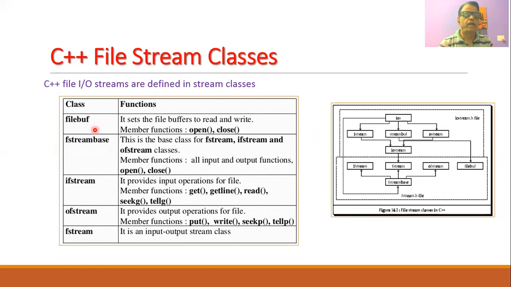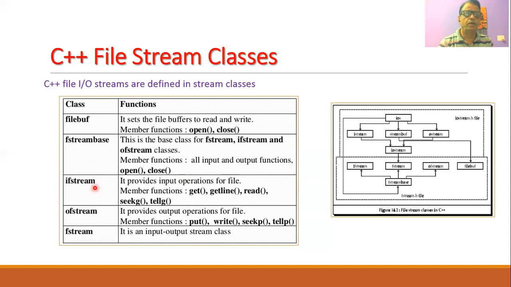So there are different classes in C++ IO. For example, we have a class called filebuf, and this class is used to set the file buffer to read and write, and the member functions of this class are open and close. Fstreambase is the base class for the fstream, ifstream, and ofstream classes. All input output functions are the members of this class, and open and close are also members of this class.